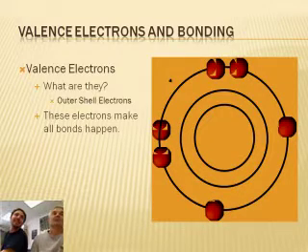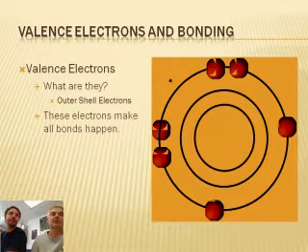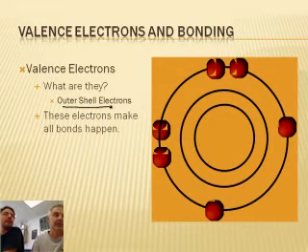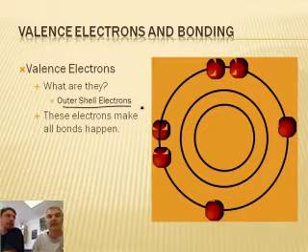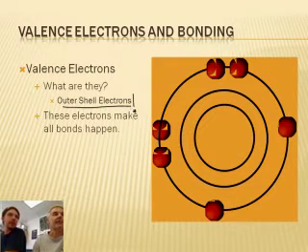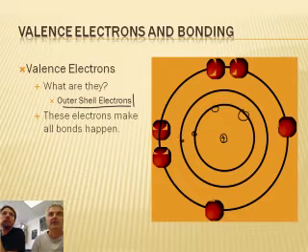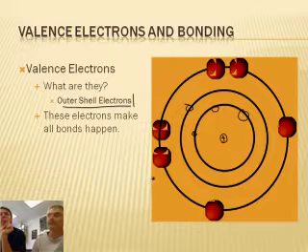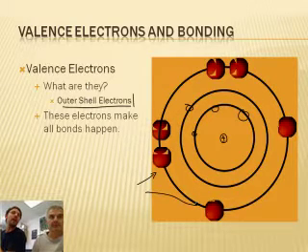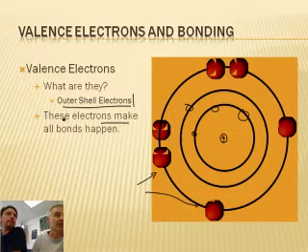Okay, so we're talking about these things called valence electrons. Those are the electrons on the outer shell, like the clothing that you wear on the outside. People look at you differently with your lab coat than if you're wrapped up in a blanket, like a homeless guy. Exactly. So they are the outer shell electrons. If we look at an atom in this picture, the nucleus would be down here with a positive charge, and there would be electrons here and here and here. We don't care about those because they're not on the outer side. It's the outermost electrons, the valence electrons, that we're concerned about. These outer shell valence electrons are what make bonds happen.